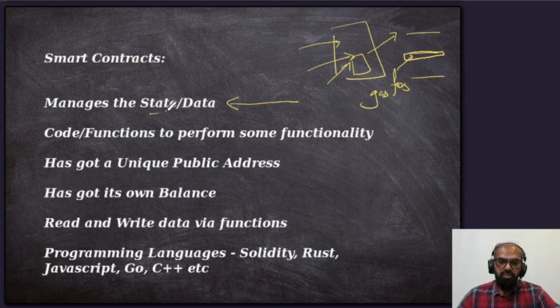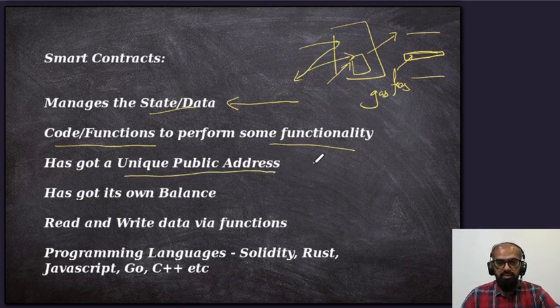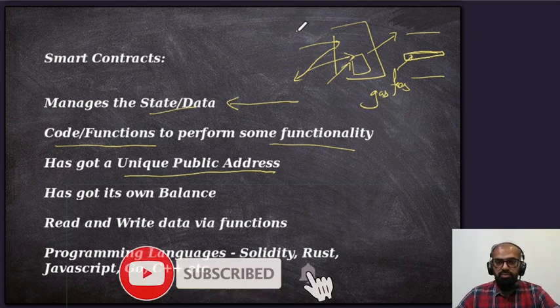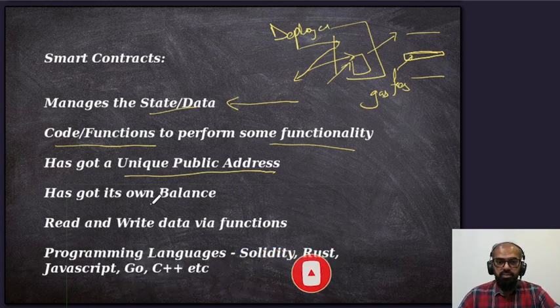Okay, so now, like I said, we code functions to perform some functionality. We need to make functions inside the smart contract which are callable. And after deployment, the smart contract is identified by a unique public address, and that's a hash. We can also track the transactions associated with that particular smart contract. And when I'm saying it's deployed, it has its own balance.